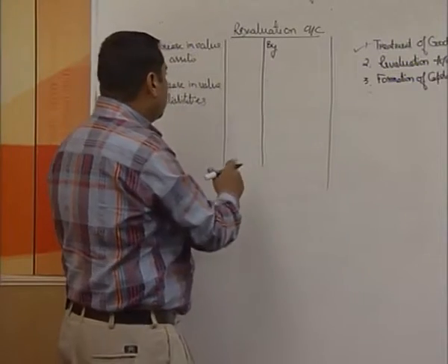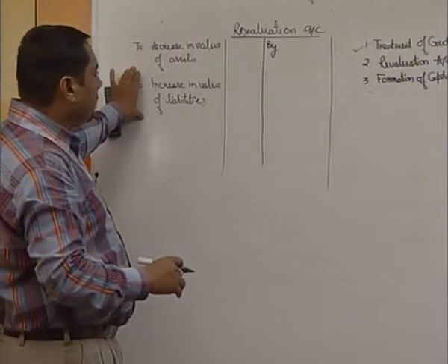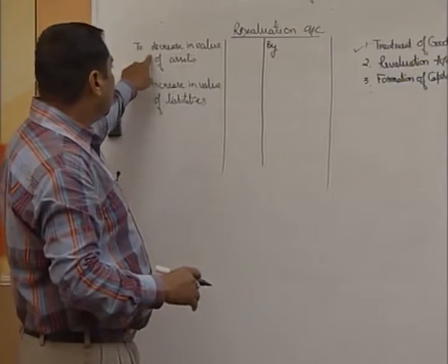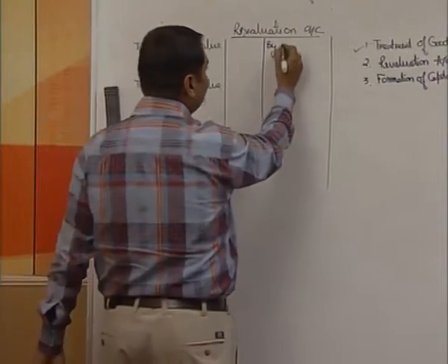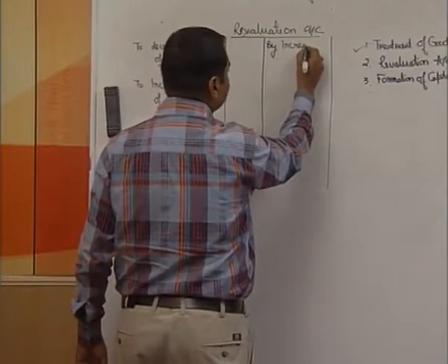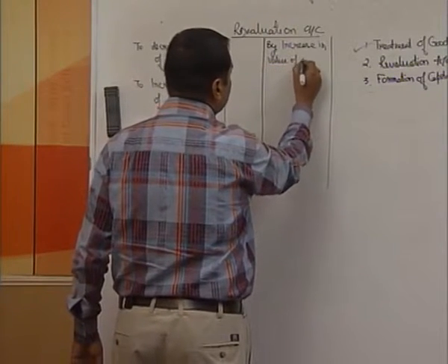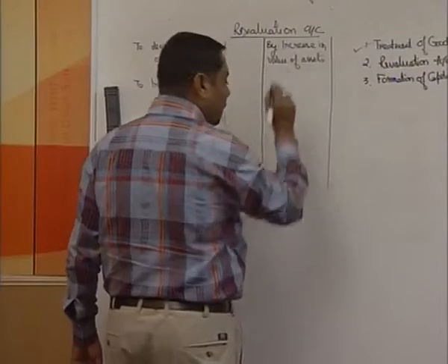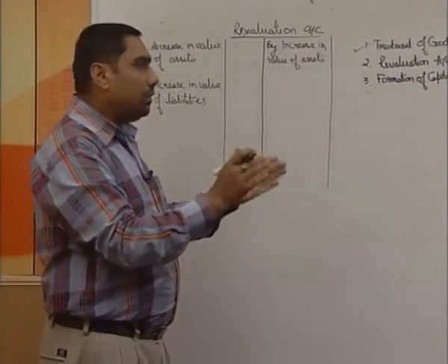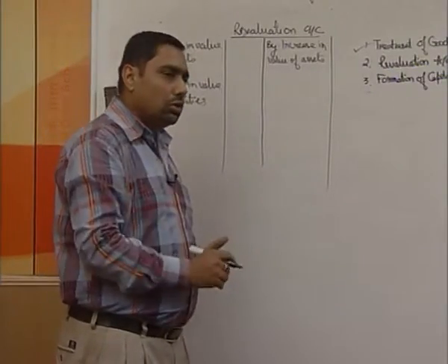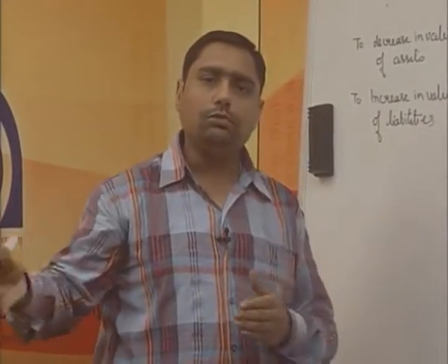In case the things are opposite, whatever we have written on the debit side, that is, in place of decrease, if there is going to be increase in value of assets. Say for example, earlier we were valuing the stock at 20,000 and the new value is going to be 25,000.